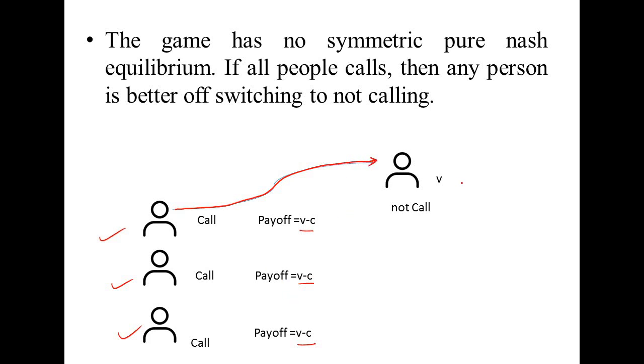Now if he is not an informer and some other one is calling the police, then what will the payoff be? Because he is not an informer, we will not deduct amount c from the payoff. So v is greater than v minus c. This means this player can change his strategy. So this is also not a pure Nash equilibrium, because in a pure Nash equilibrium no one can change his strategy. But here a player can change his strategy to get a better payoff.